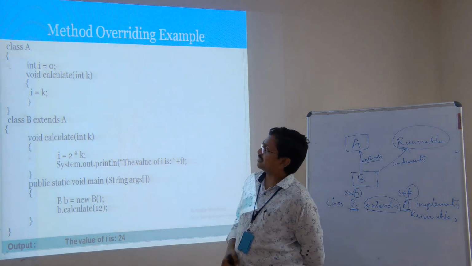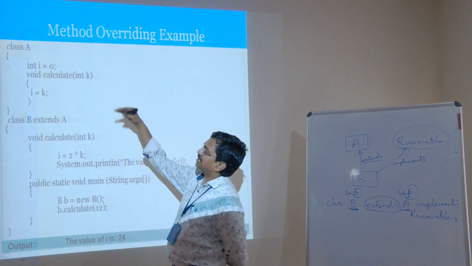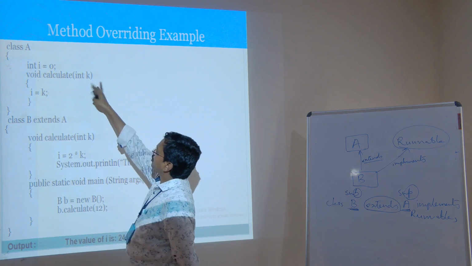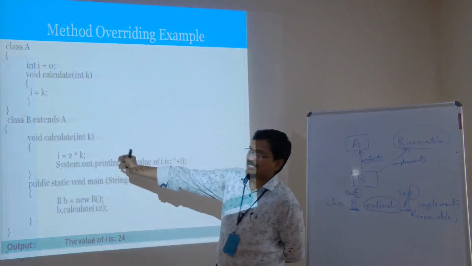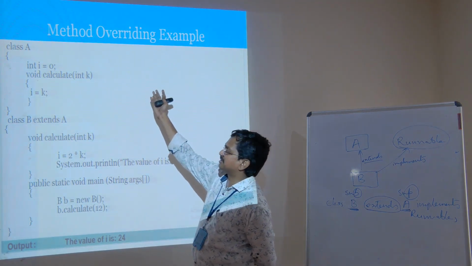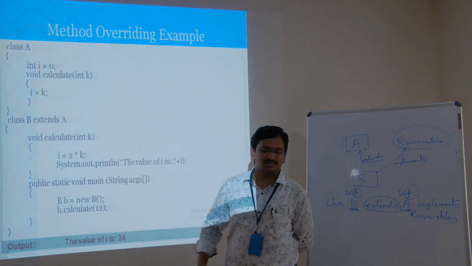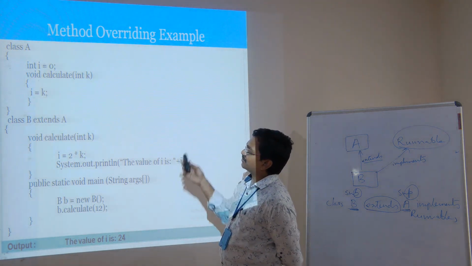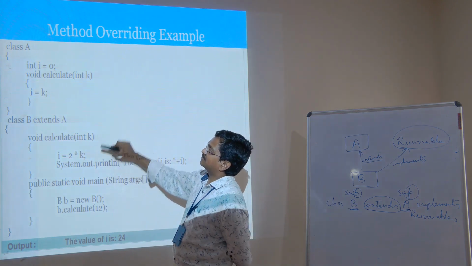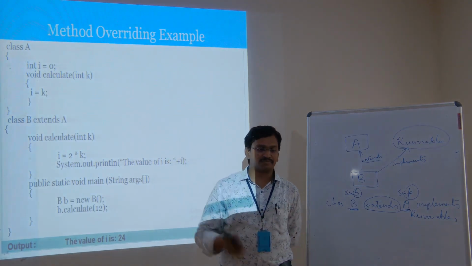To simply understand what method overriding is: whenever a method is there in the superclass and the subclass also, having the same format specifiers, the same name, the same parameters, and the same return type, that is void here, void calculate(int K) with one single parameter, and here also void calculate(int K). The same signatures are there in the superclass and subclass. Now, whenever this is the situation, remember, always the subclass will override the superclass. Even though the same method is there in the superclass also, the subclass overrides.